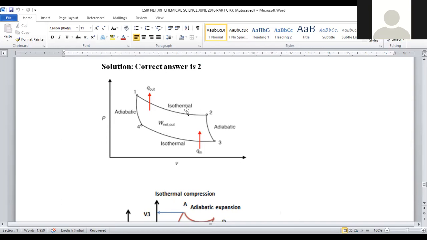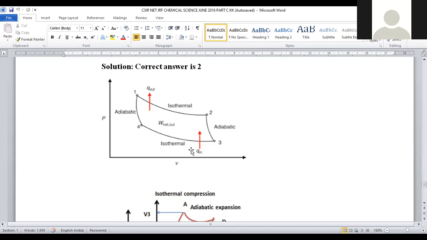Here, isothermal stands for when temperature remains constant. Then expansion means, at this condition, if volume is increasing, that is called isothermal expansion. Adiabatic is nothing but neither heat nor matter can be exchanged between the system and the surroundings. That is said to be an adiabatic condition. At that adiabatic condition, if we are raising the volume, that is said to be adiabatic expansion.